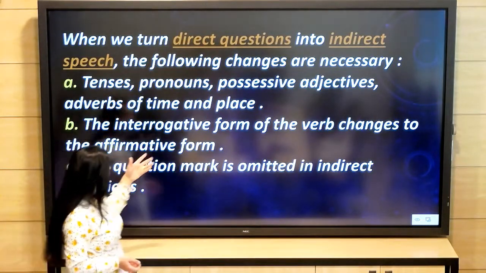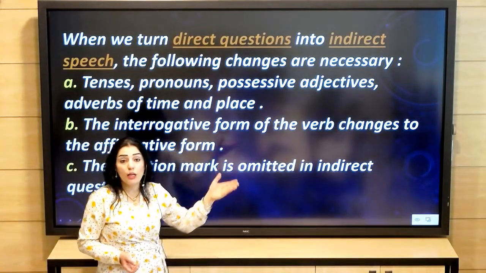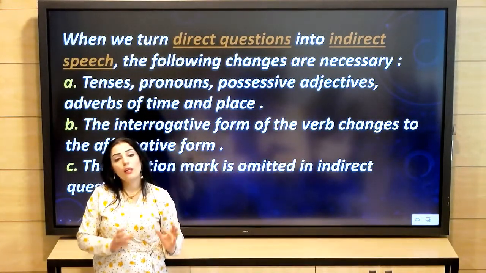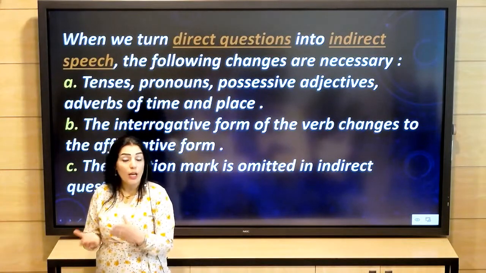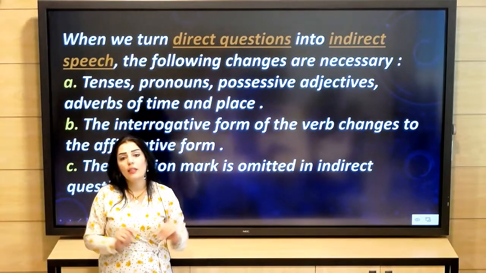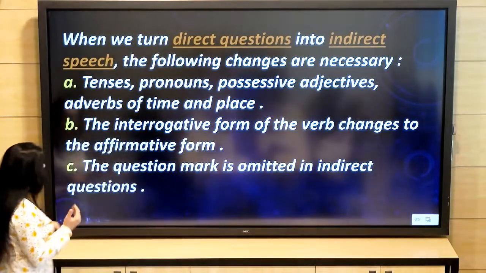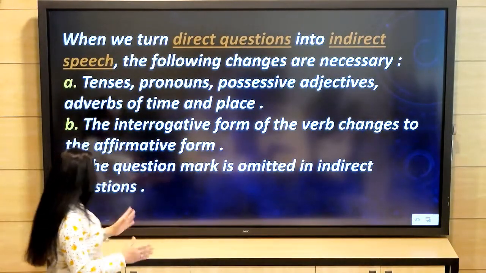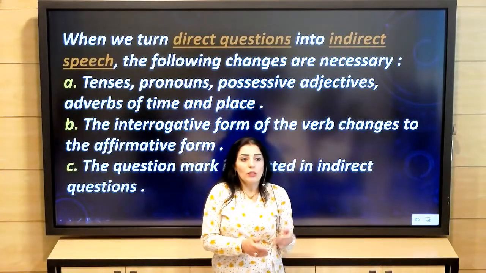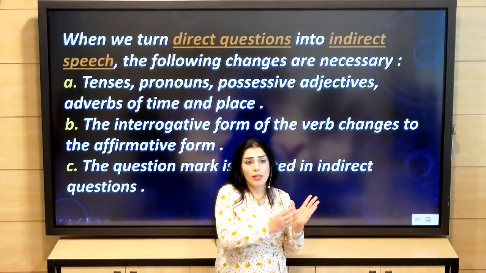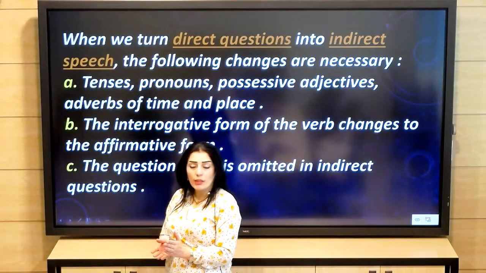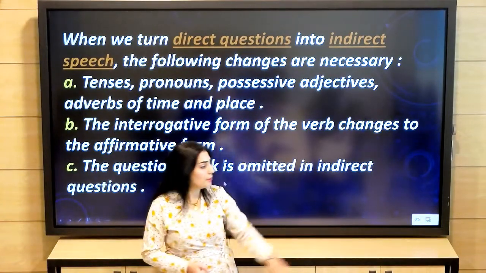As I am telling you now, the interrogative form, which is the question form, will become an affirmative statement, so there is no question anymore. Also, the question mark is omitted in indirect questions. Surely, when you change the question into an affirmative statement, you will not use a question mark anymore.